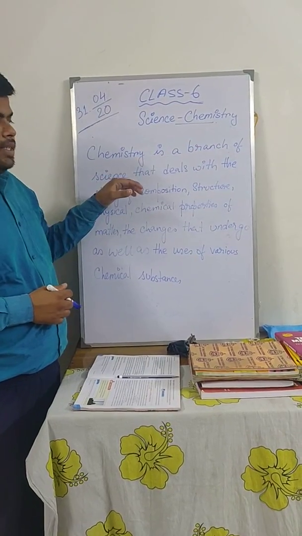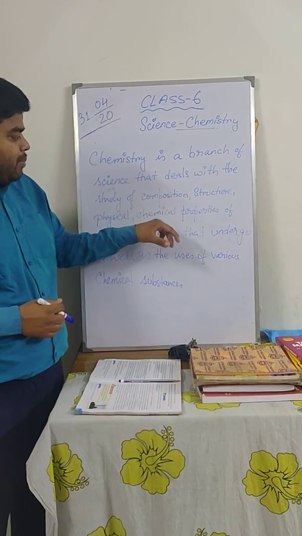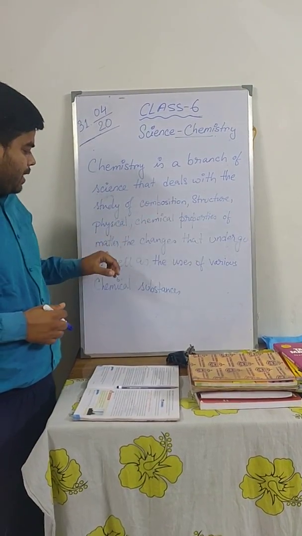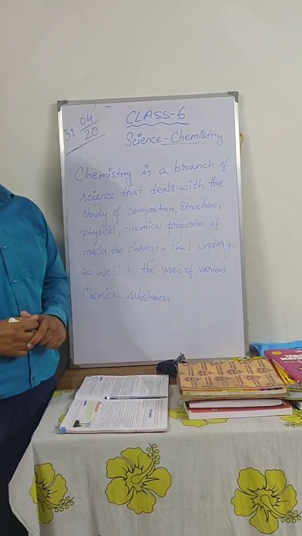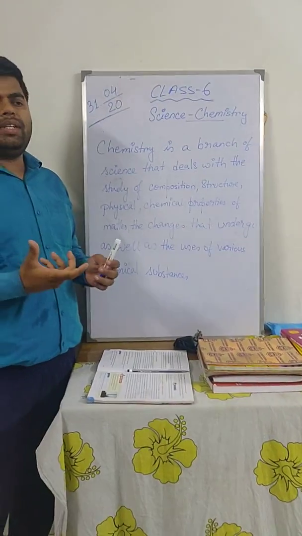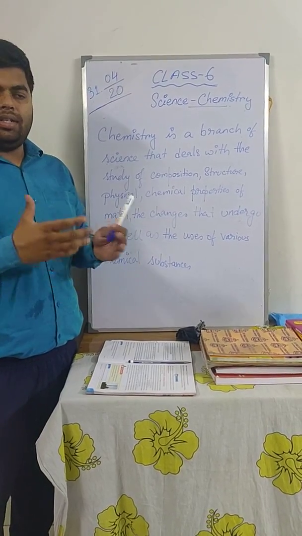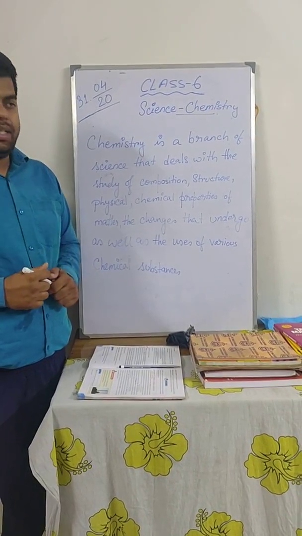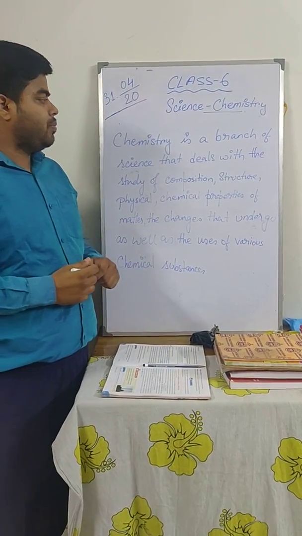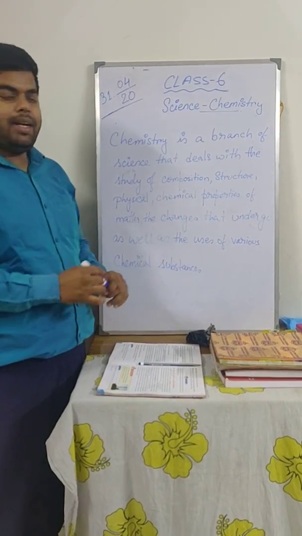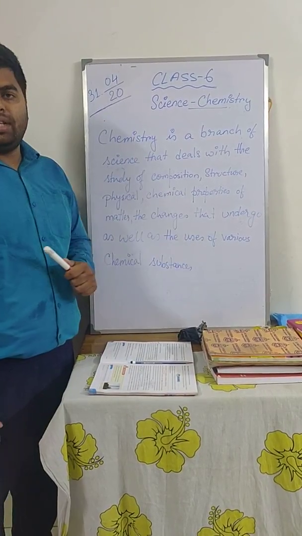Chemistry is a branch of science that deals with the study of composition, structure, chemical properties of matter, the change that undergo as well as the uses of various chemical substances. Now actually we know chemistry means the first thing that comes in our mind is chemicals. But we have to understand not only the chemicals, but the composition, the structures and each and every property related to the chemicals.